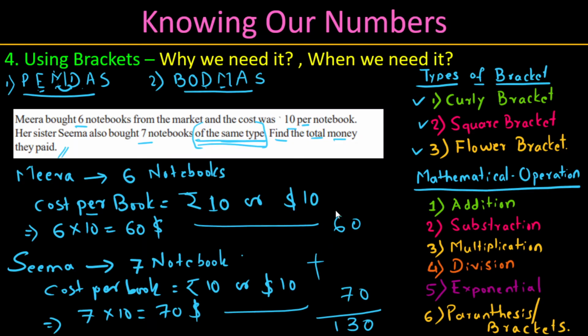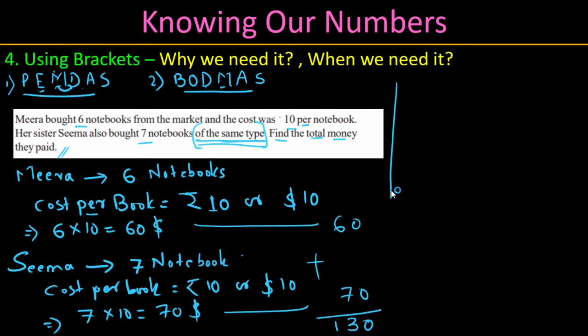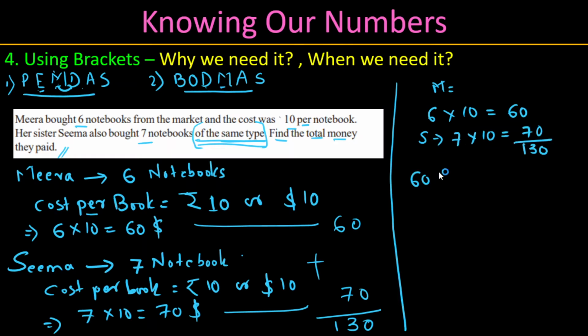Let me put in a bracketing system. Meera wrote 6 into 10 equals 60. Seema, 7 notebooks of the same type, 70, together 130. Let me put it in a different way: 6 into 10 plus 7 into 10 equals 130. This 10 is common. Both paid 10 rupees per notebook. So keep it to one side, and since they bought different quantities, add them. 6 plus 7, add them.